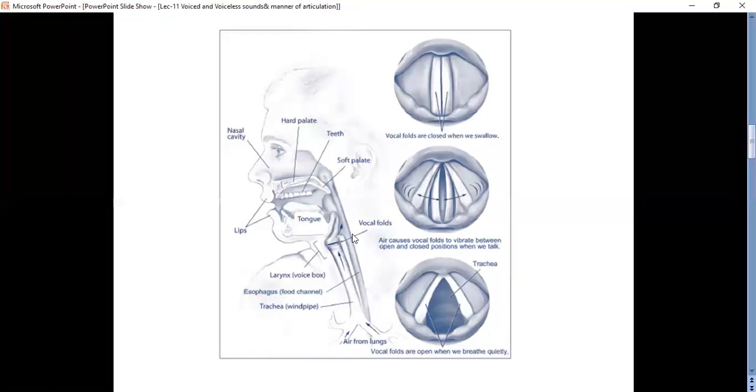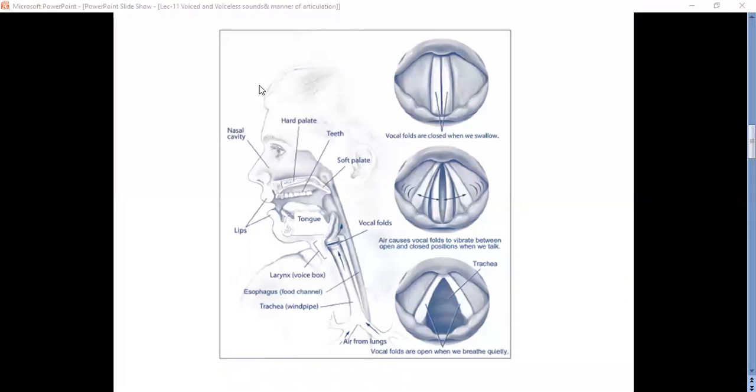If we enlarge this figure, it appears like this. This is the voice box, and in it there are two parts, just like two doors to close a way.